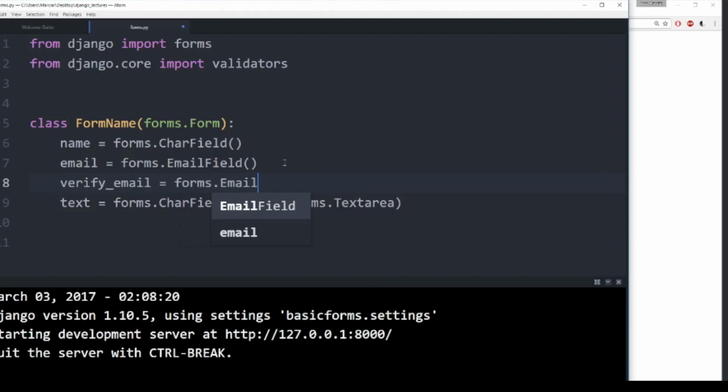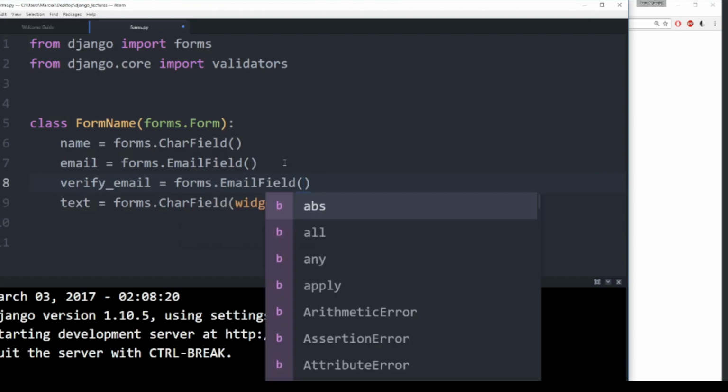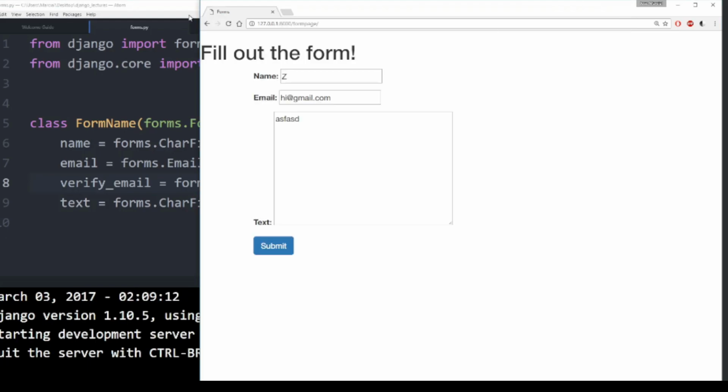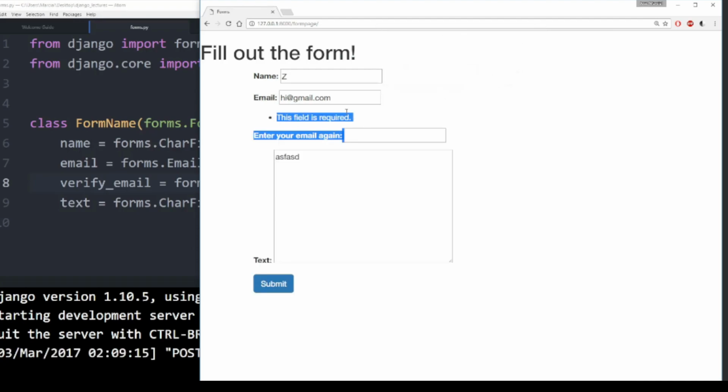We will add a verify field, and we are just going to give this a label, something like, enter your email again. Let's save that, and let's refresh the page to make sure that actually worked. Okay, perfect. So this field is required: enter your email again. You can use formatting in HTML to make this all look nice.